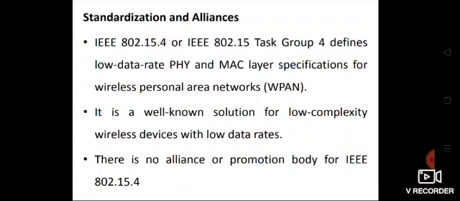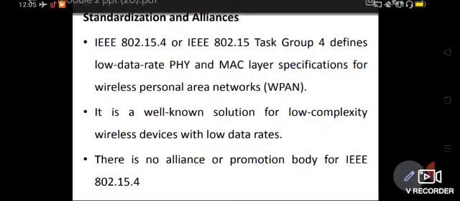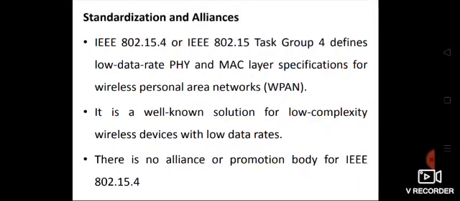W stands for wireless, and personal area network means any wearable or implanted inside the body technology communicating with some devices. It is a well-known solution for low complexity wireless devices with low data rates. It provides low complexity wireless devices, but the data rate is also low. There is no alliance or promotion body for this 802.15.4 standard.